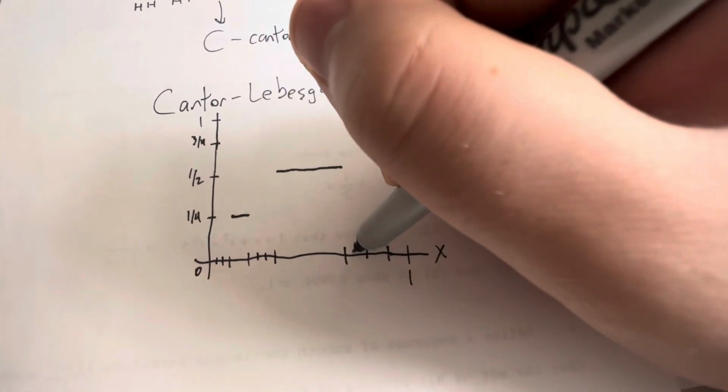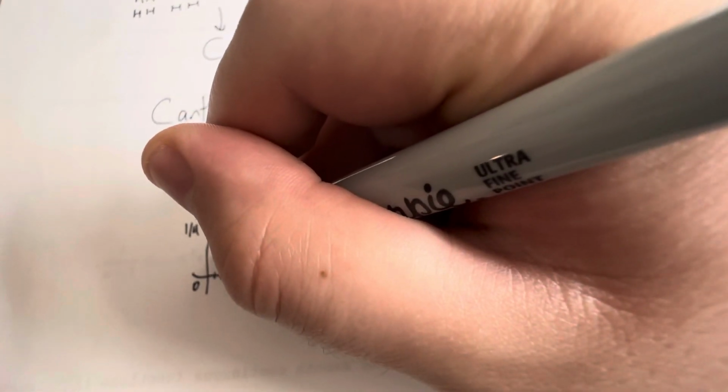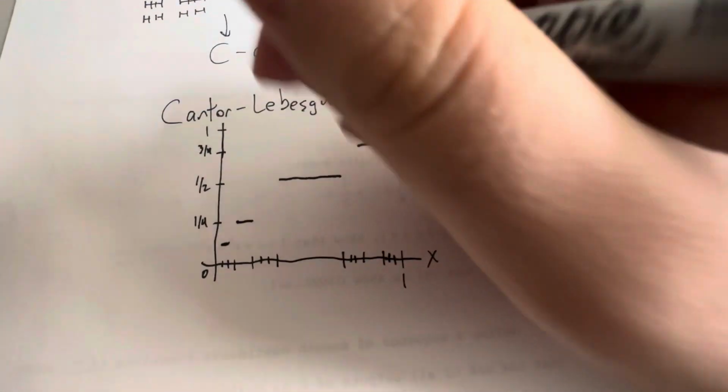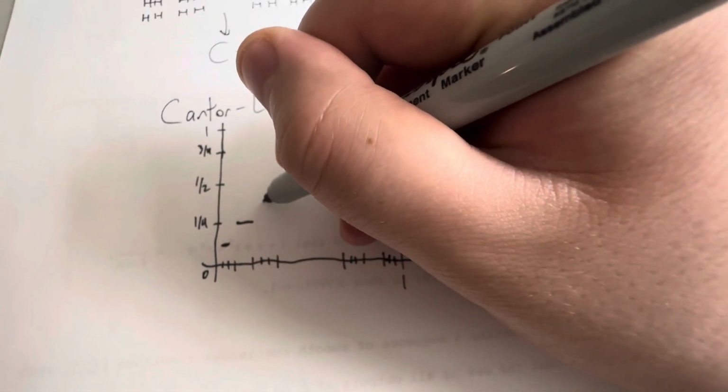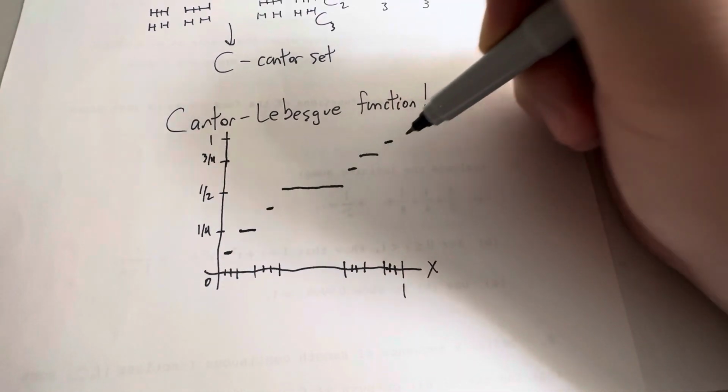So I'm going to divide these up into thirds. And then this will go up to here, halfway point between 0 and 1/4. This one will move up to here. This piece will move up to here. This will move up to here. And then we keep doing it.